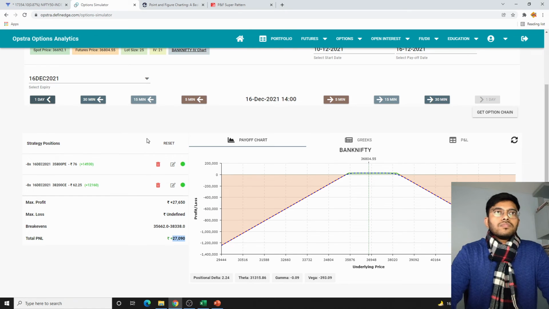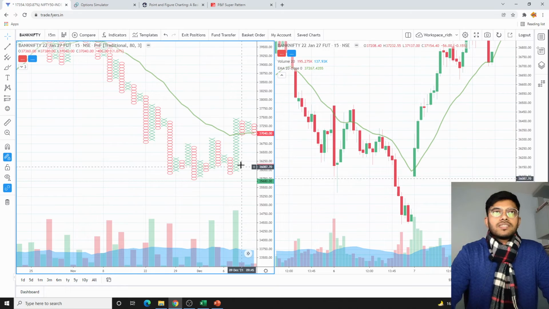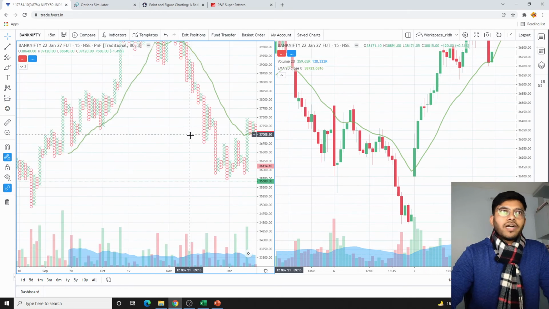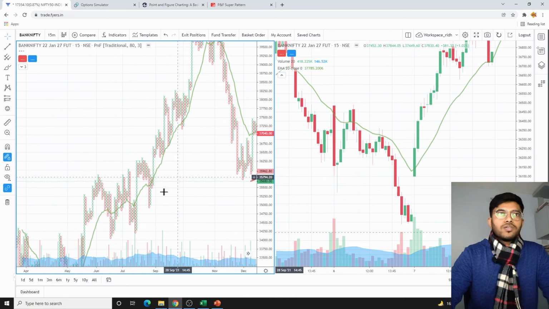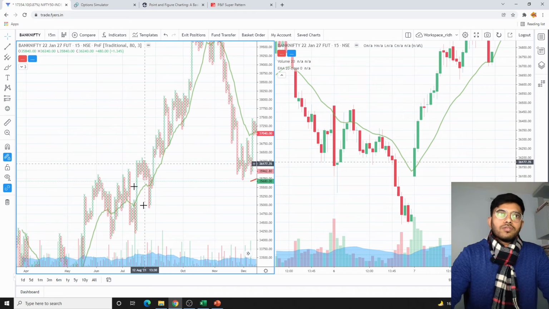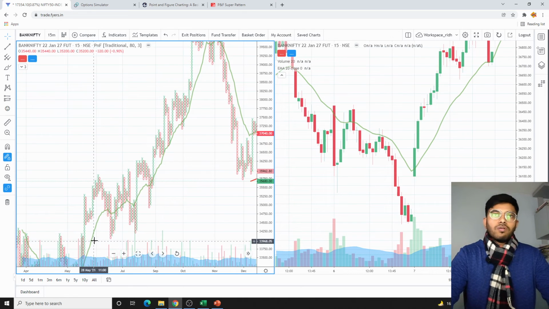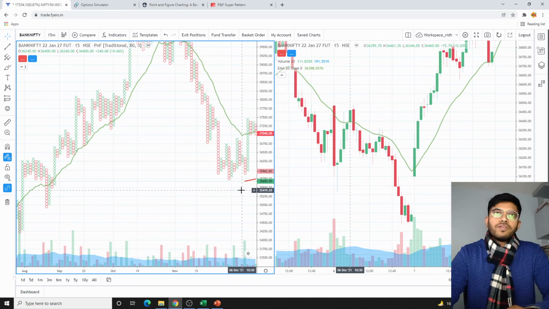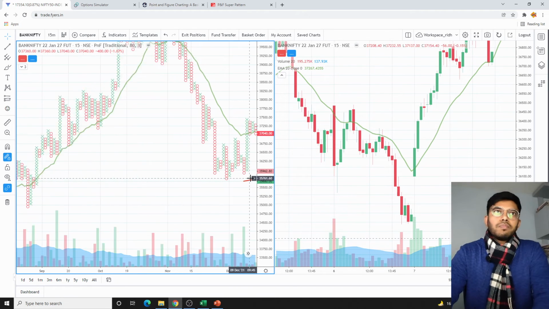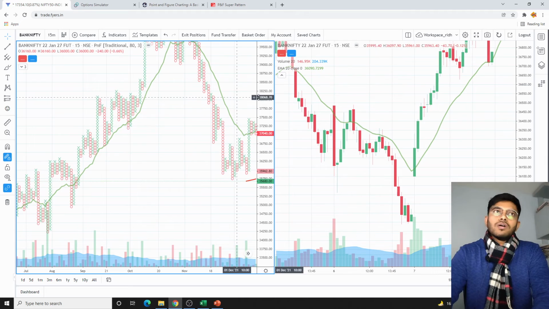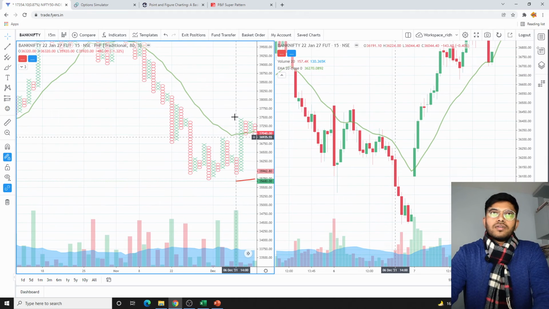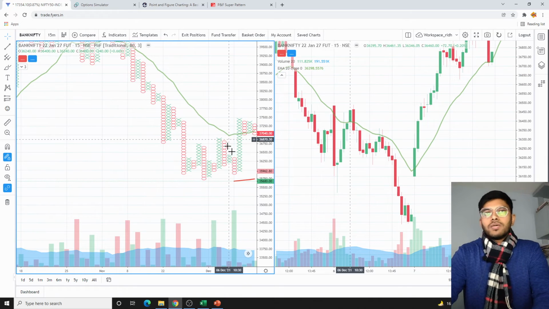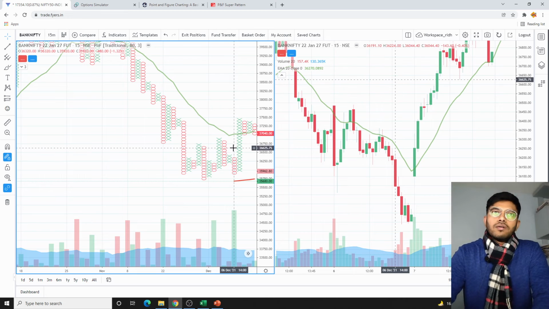Okay, now what I see here is that it is halting, the Bank Nifty is halting to a point from where it took off. Okay, it took off from down from below there, but it is halting to a point which is a higher low. So if it is respecting those levels, that means it will try to break out on the upper side. And the more it remains above the 20 moving average, the better chance it has to be on the upper side.